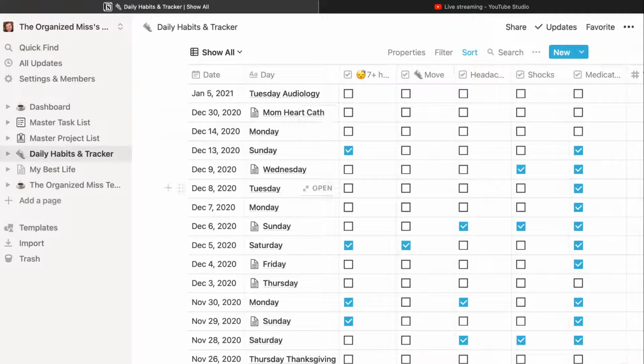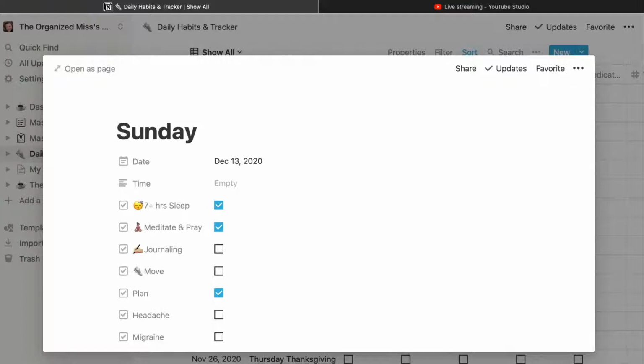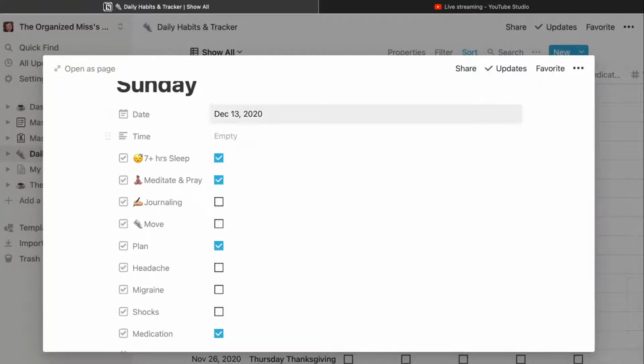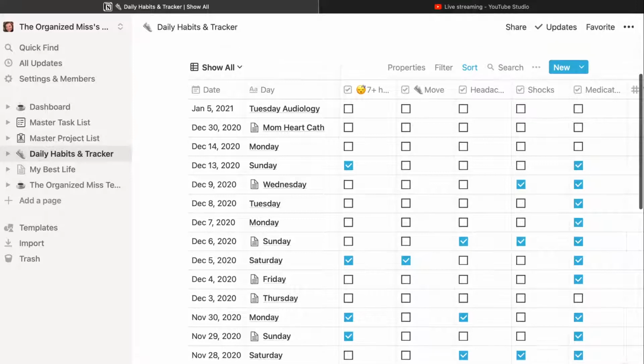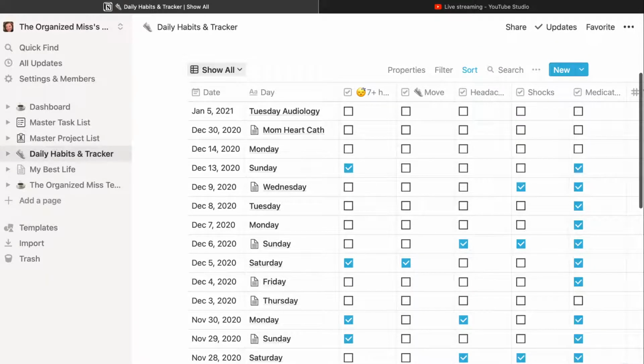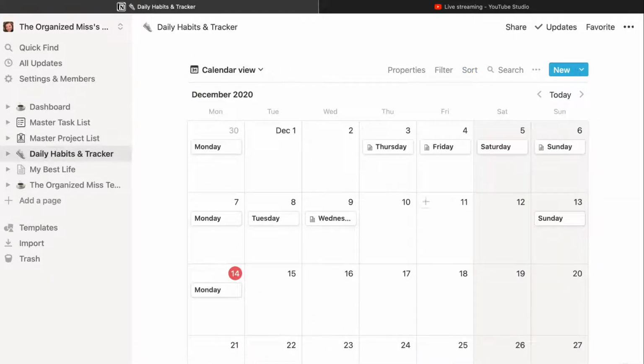And so let's see. Let's go to, so this was today when I was working on it, yesterday. I just give the title the name of the day, because when it shows up in calendar view, as you can see, it just shows you the numbers. So in order for it to show up the way I like it, I just want to have the day on it.